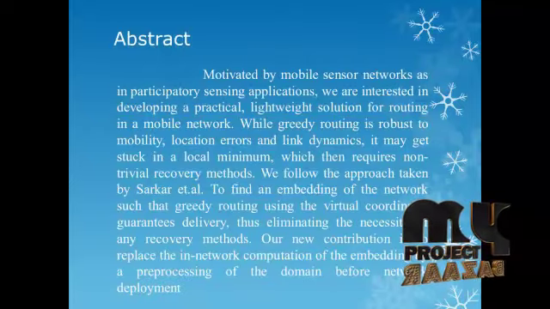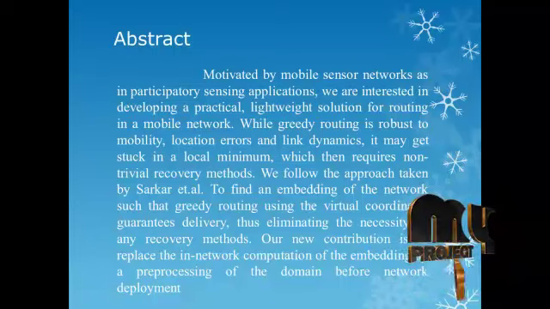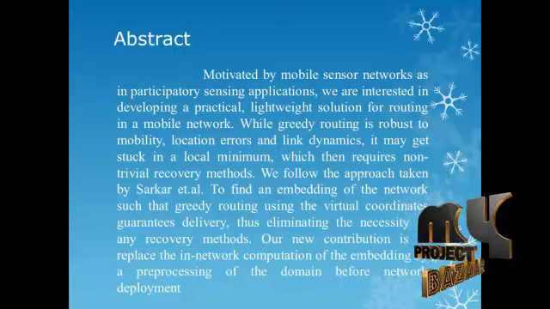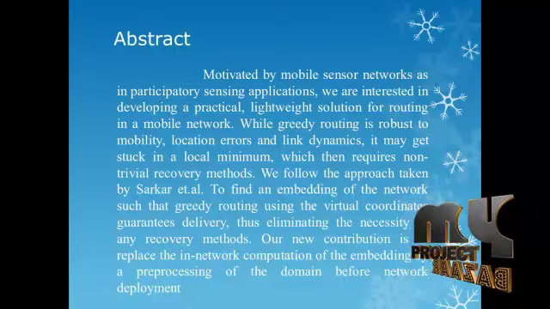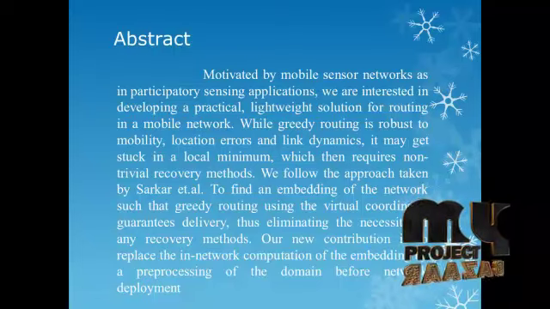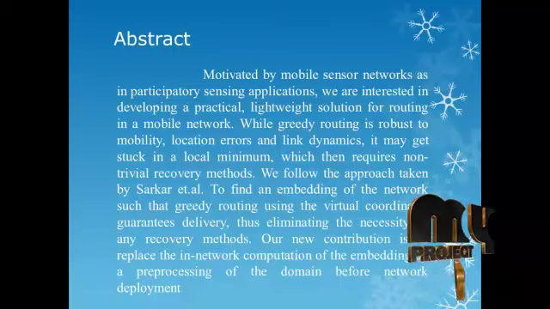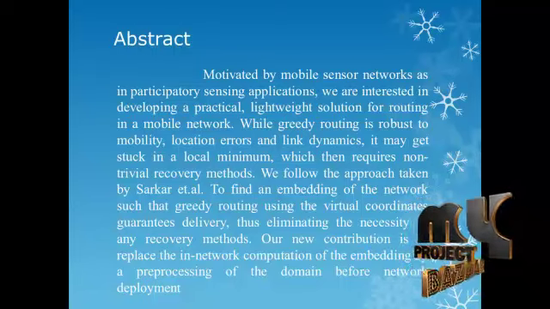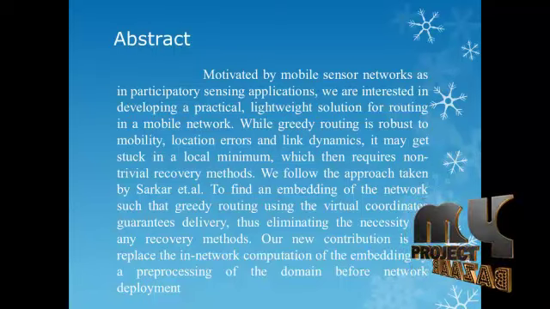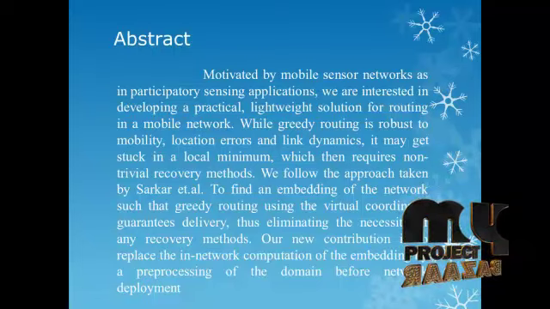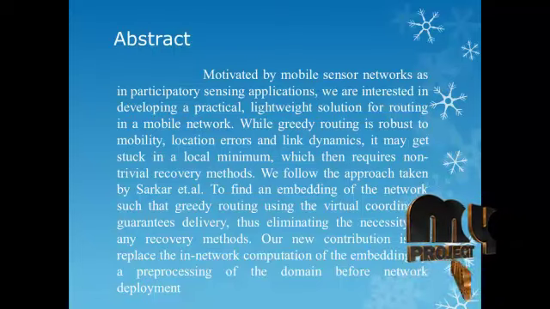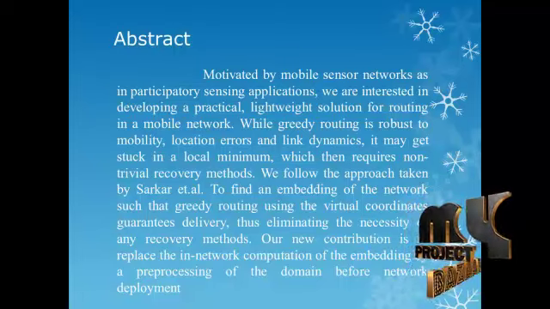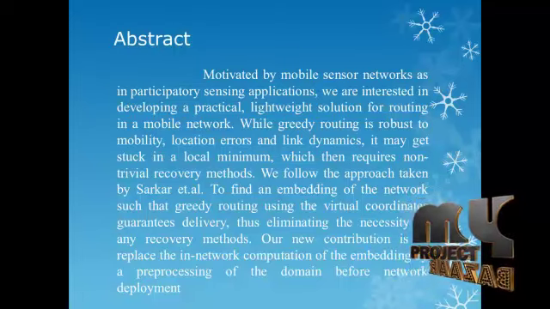Our project abstract is motivated by mobile sensor networks, as in participatory sensing applications. We are interested in developing a practical, lightweight solution for routing in a mobile network. While greedy routing is robust to mobility, location errors and link dynamics, it may get stuck in a local minimum, which then requires non-trivial recovery methods. We follow the approach taken by Sarkar to find an embedding of the network such that greedy routing using the virtual coordinates guarantees delivery, thus eliminating the necessity of any recovery methods.